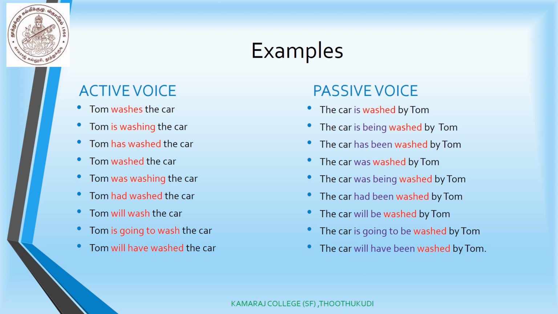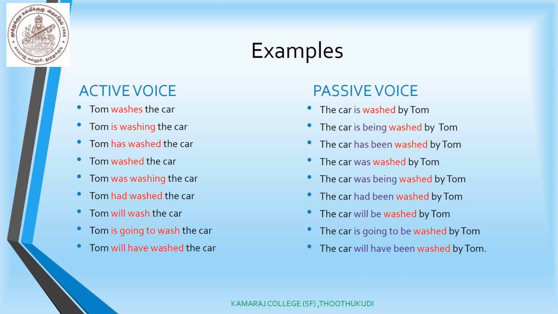So throughout all these sentences we have used only by Tom, by Tom, by Tom, and by Tom is a prepositional object. The second sentence is Tom is washing the car. Is washing is a continuous tense, and so the word being is written in between is and washed. When we see past continuous tense, the same way only it is written, was washing, and here we have written being. So for continuous tense we should add being.